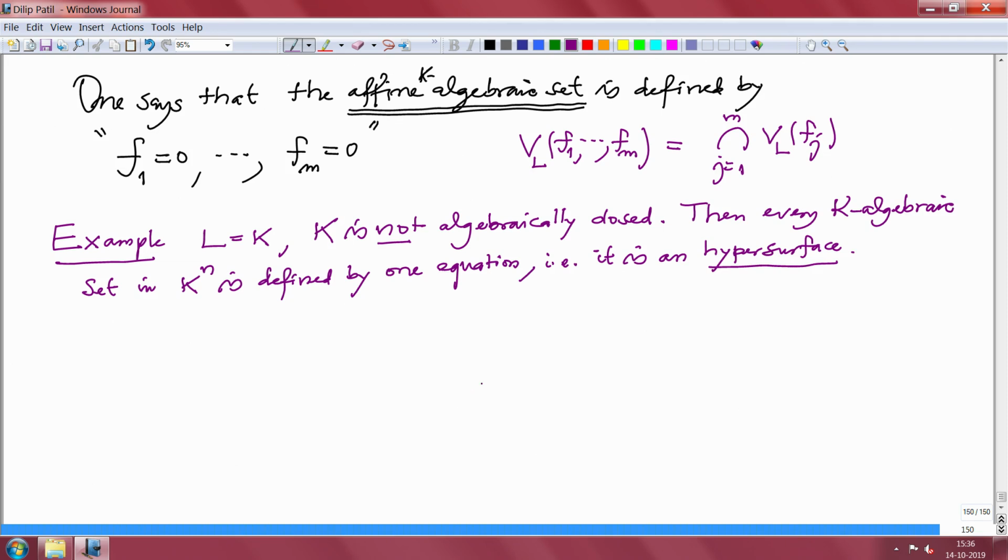I am not going to prove it here completely, but I am going to give a sequence of arguments in the assignments, and one of the crux of that assignment is the following statement. So, this follows from the following exercise.